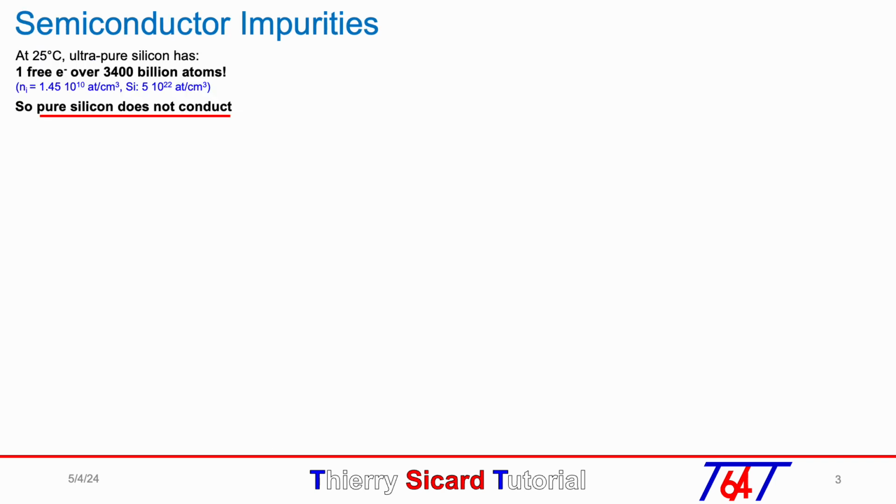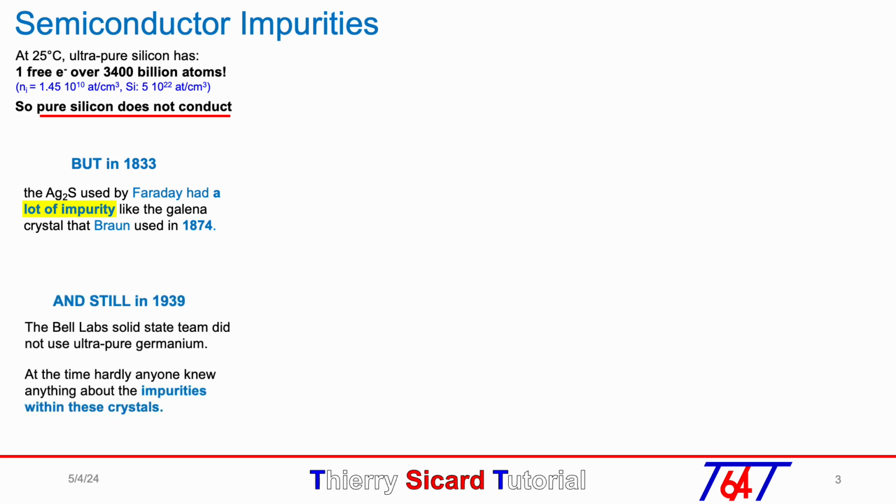At room temperature, ultra-pure silicon has one free electron for more than 3000 billion atoms, so pure silicon does not conduct electricity. In 1833, Michael Faraday noticed that silver sulfide resistivity decreases when temperature increases. Of course, the silver sulfide had a lot of impurities, like the galena crystal used by Brown in 1874. At that time, nobody knew that the conductivity was due to impurities in the semiconductor material.